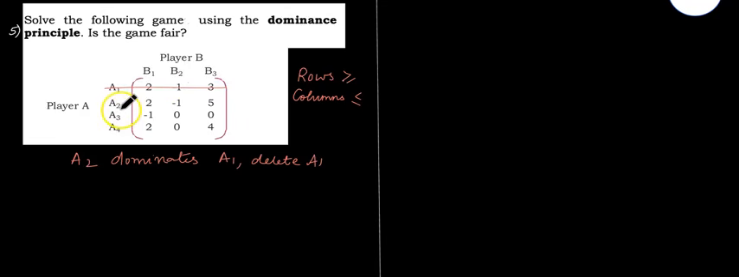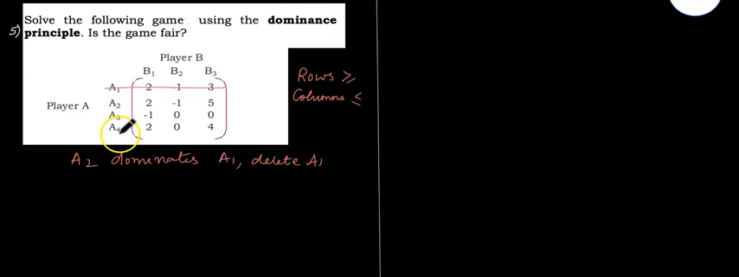So next, compare A2 with A3. 2 is greater than minus 1, but minus 1 is not greater than 0. Next, A2 with A4. 2 is equal to 2, but minus 1 is not greater than 0. Now next, do A3 with A2. Minus 1 is not greater than 2. Then compare A3 with A4. Minus 1 is not greater than 2. Next, do A4 with A2. 2 is equal to 2. 0 is greater than minus 1, but 4 is not greater than 5.